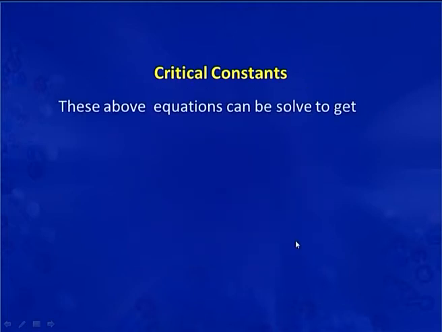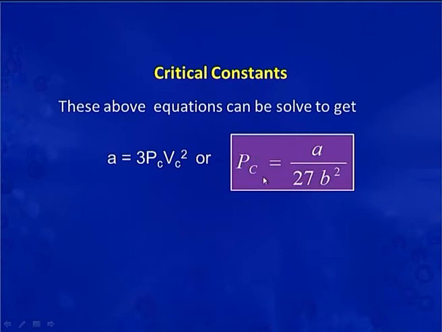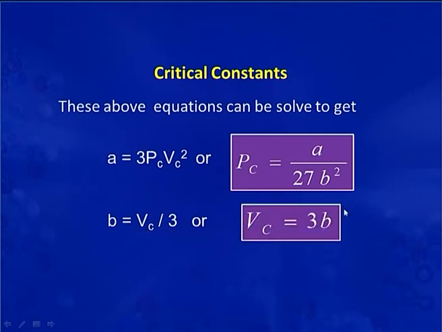When we solve these equations, we get a = 3PcVc², or we can write Pc = a/27b². Similarly, we can calculate that b = Vc/3, and we can write Vc = 3b. So, you can see there is a direct relation between the van der Waals constants and the critical constants.